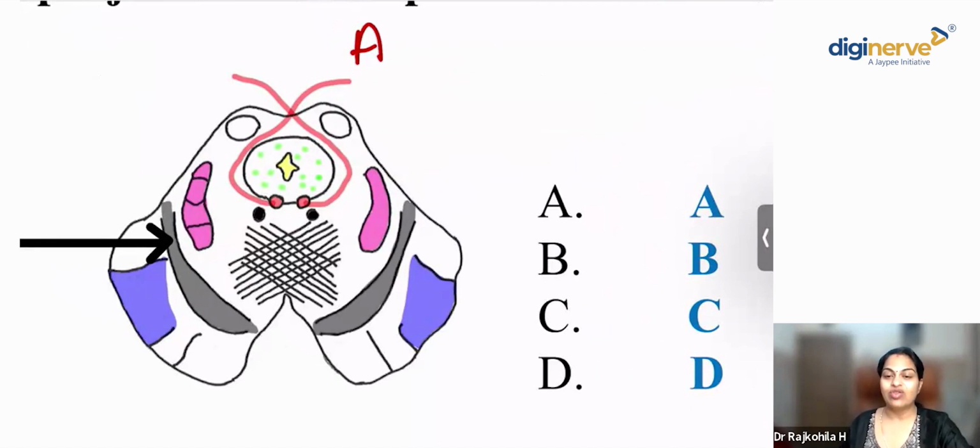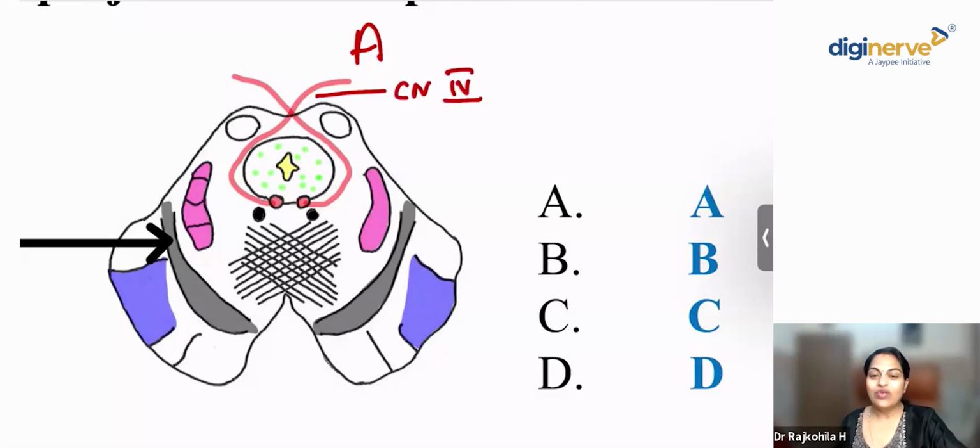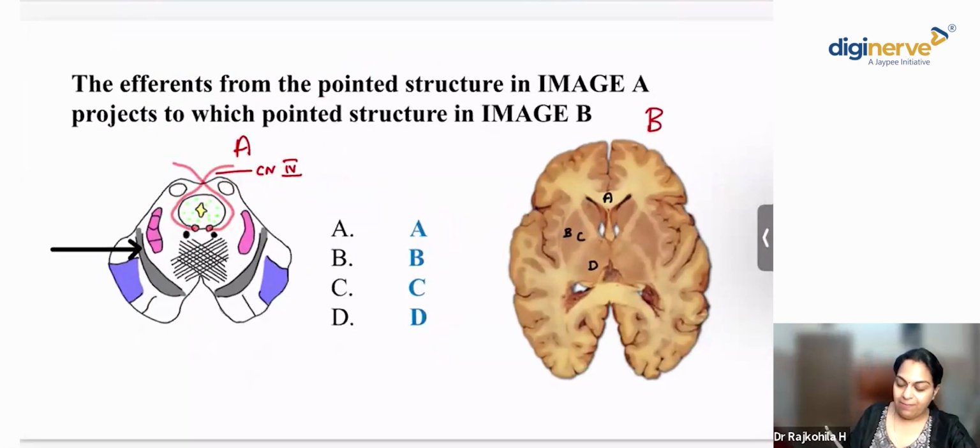Excellent, Dr. Jyoti. So what you see here is the cranial nerve 4. So which part of the brainstem is it here? This is the midbrain, right? Yes, Dr. Shyam, this is the midbrain.